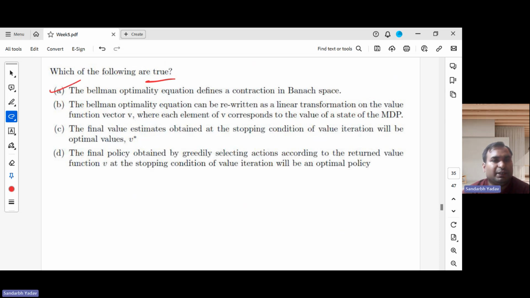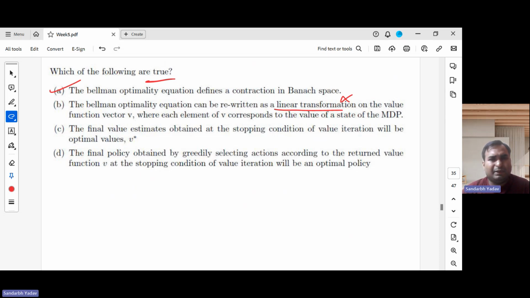The Bellman optimality equation can be rewritten as a linear transformation. Again, not true, because of this max, where each element cannot be handled in a linear transformation manner. And the final value estimates obtained at the stopping condition of value iteration will be optimal values.